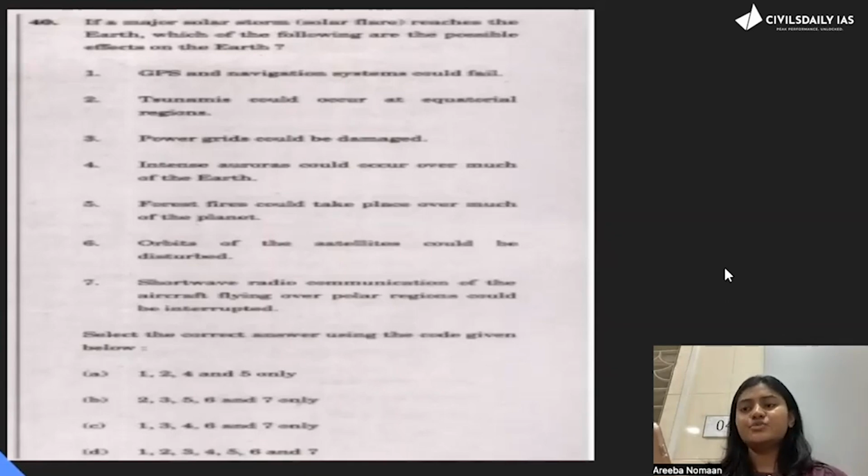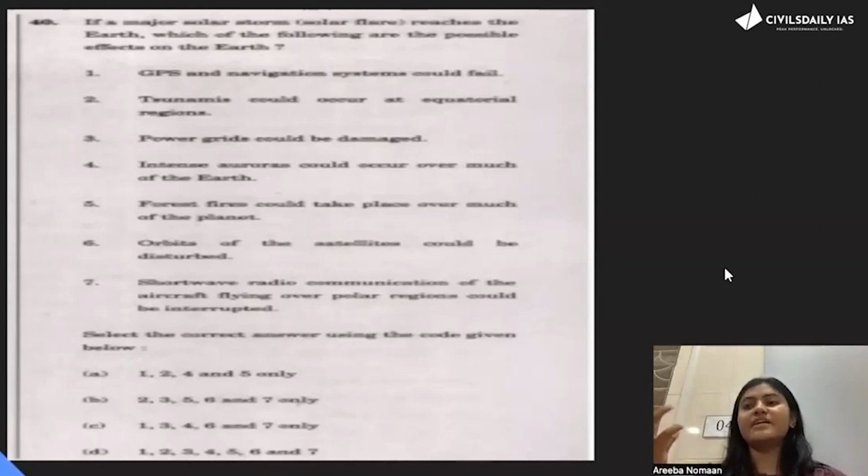So now understand, tsunami is a seismic phenomenon. In my limited knowledge, it has no direct connection to what is happening in the solar system, in your sun activity. What happens in earth defines or impacts seismic things like earthquakes, tsunami, volcano. The sun's direct relation is not like that, so here you should mark this statement. Tsunami could occur at equatorial region. Just mark it, okay? Now, power grids could be damaged.